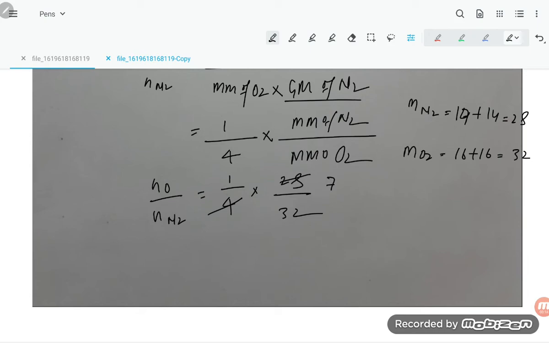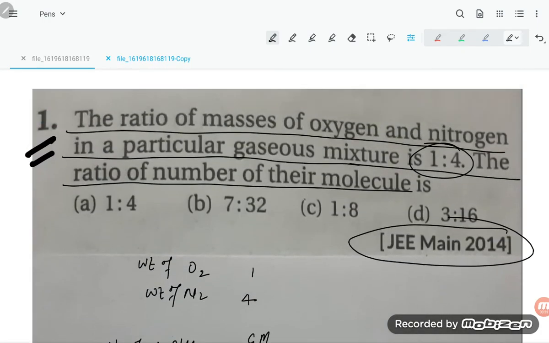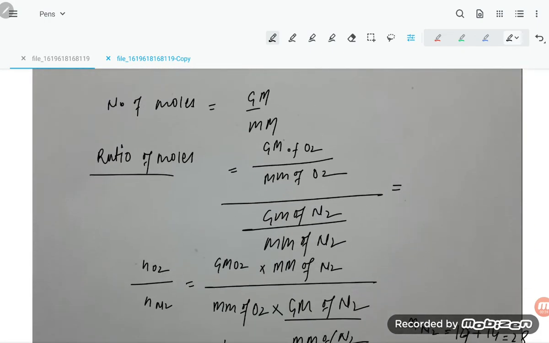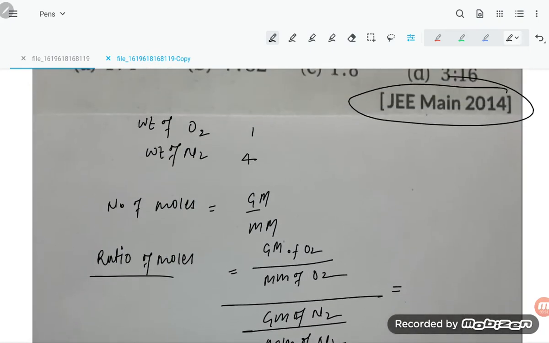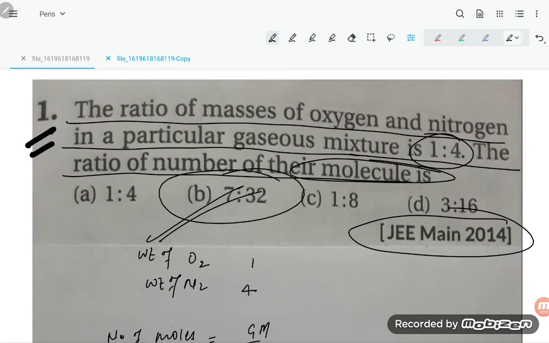What they are asking is the number of their molecules. Whether in terms of moles or anything, it will be the same, students. Number of molecules is n into Na, so Na will be common. So the ratio of moles will be equal to the ratio of number of molecules. So nO2 to nN2 is coming 7:32. Let us see the options: 7:32, option number B is correct.